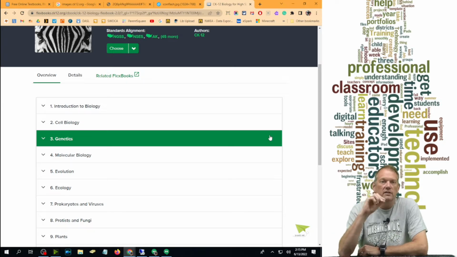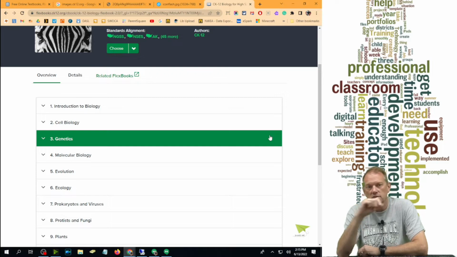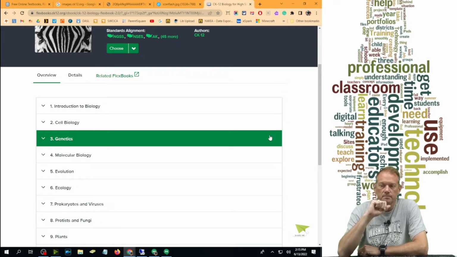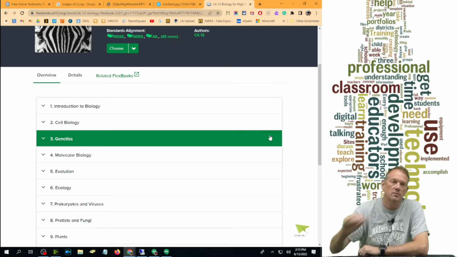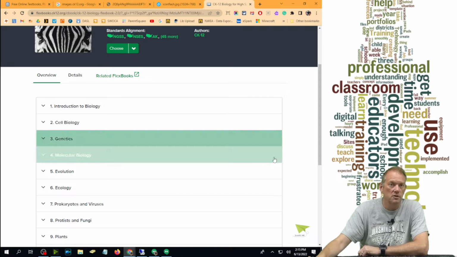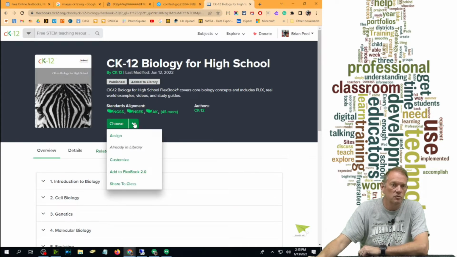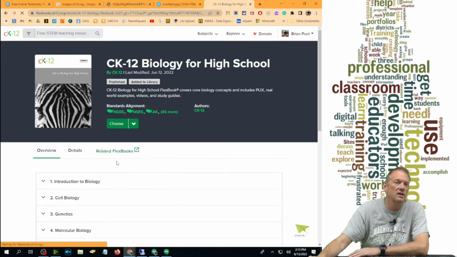You may not like the order that this is taught in. You may not want to cover all the things that are covered in this textbook. And that's great because you can edit and change everything in here by making this first your textbook. So I'm going to go up here and say choose, and I'm going to say add to library. And it says it's already in my library because I've already done this once before. And then after it's in my library, I can go and customize it.